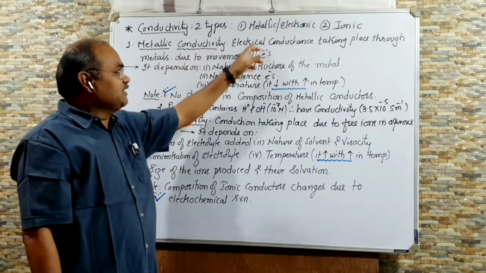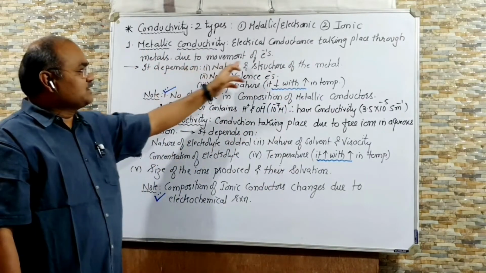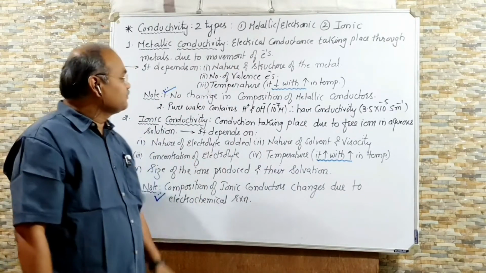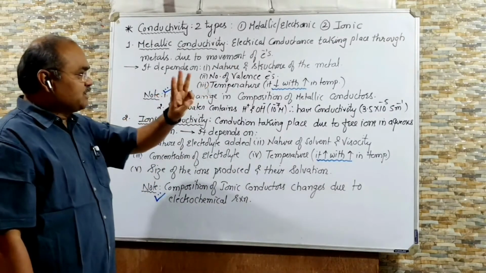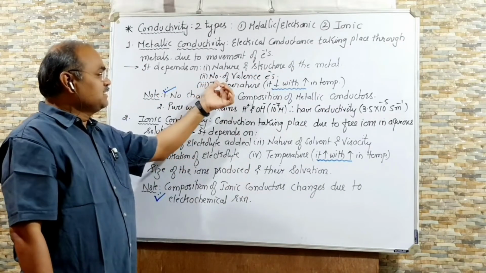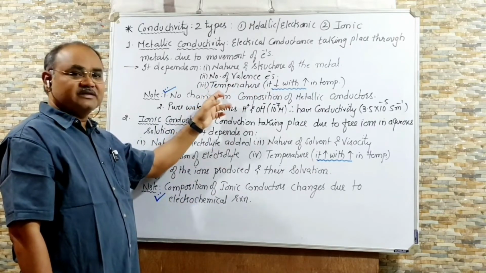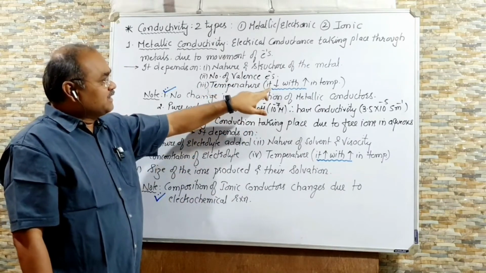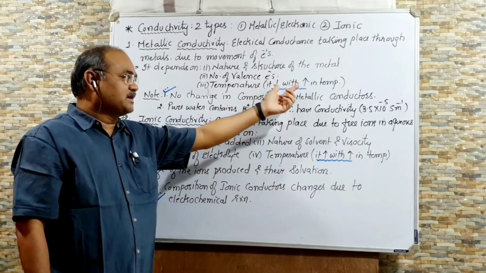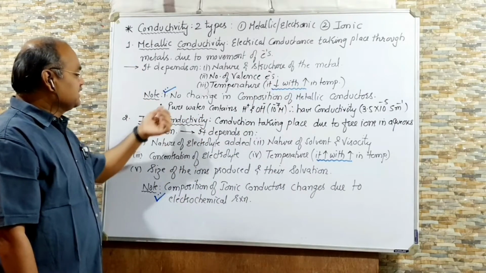In metallic conductivity, electrical conduction takes place through the metal, due to the movement of delocalized electrons. Delocalized means free to move. It depends on three factors: first, the nature and structure of the metal; second, the number of valence electrons; and third, temperature. Remember that metallic conductivity decreases with increase in temperature. From this they can ask you a short question, or an MCQ.